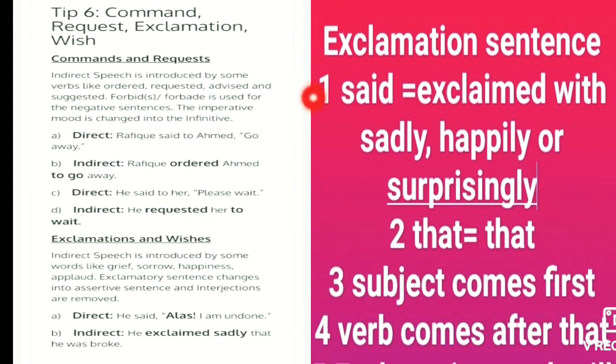the subject comes first and the verb comes after that. In the place of said we have to write exclaimed with sadly, happily or surprisingly. One example you have to see: He said, "Alas, I am undone." Indirect: he exclaimed sadly that he was undone.